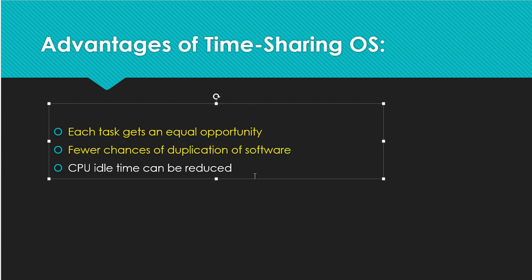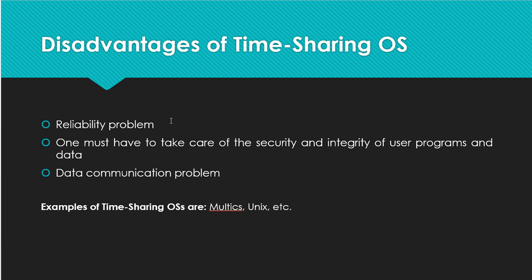CPU idle time can be reduced. Idle time means the CPU has stopped working, or processes are not allocated to anybody, or one process is executing but other processes are not getting the processor. That is called the idle state, and it is reduced in a time sharing operating system.